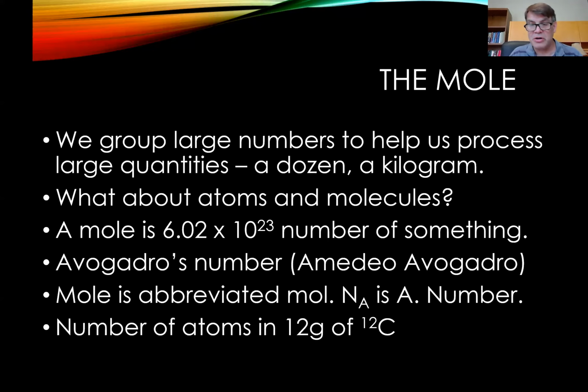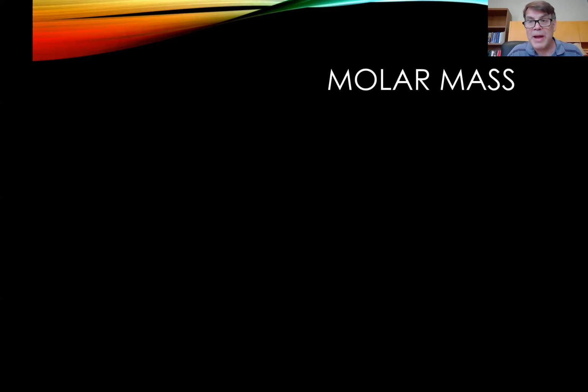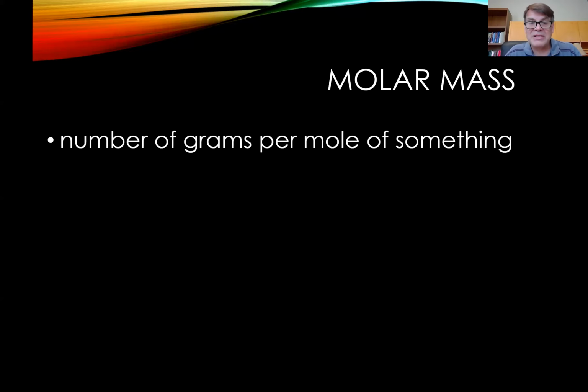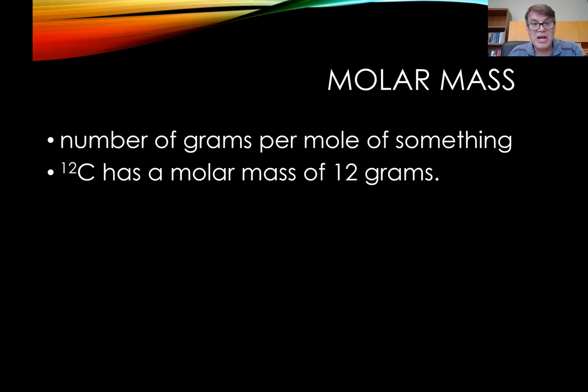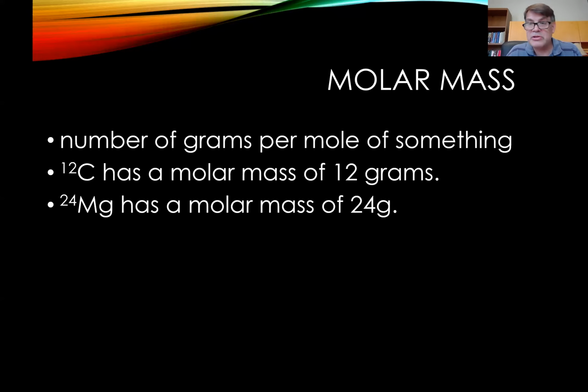Avogadro used nature to generate this number. Okay, so what is the molar mass? Well, the molar mass is the number of grams per mole of something. So the molar mass of carbon is the number of grams per mole of carbon, which is 12, of course. And by the way, as I said, carbon-12 has a molar mass of 12 grams because there are 12 grams per mole of carbon. And when you're dealing with a pure isotope, like magnesium-24, it has a molar mass of 24 grams.